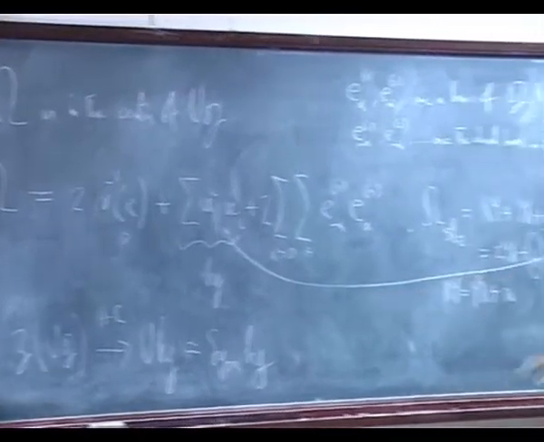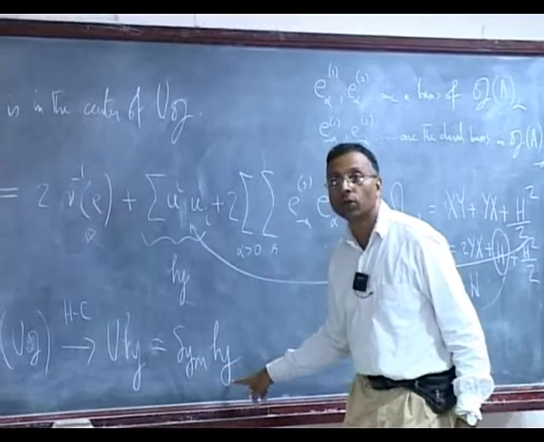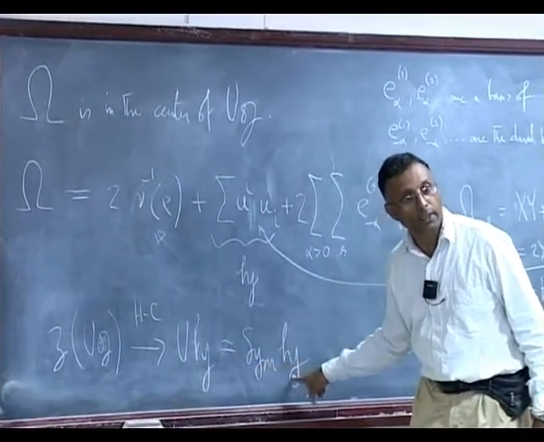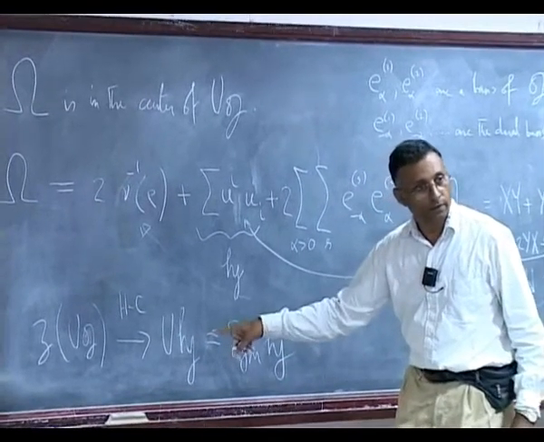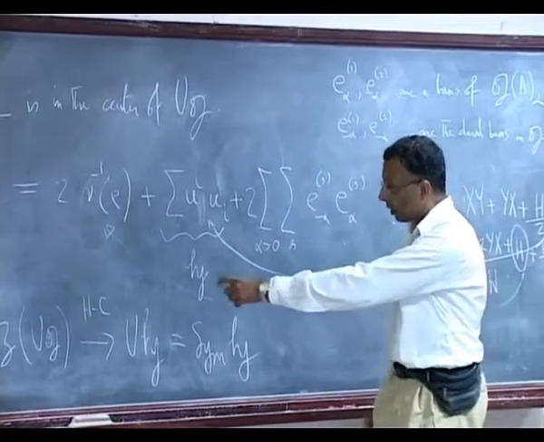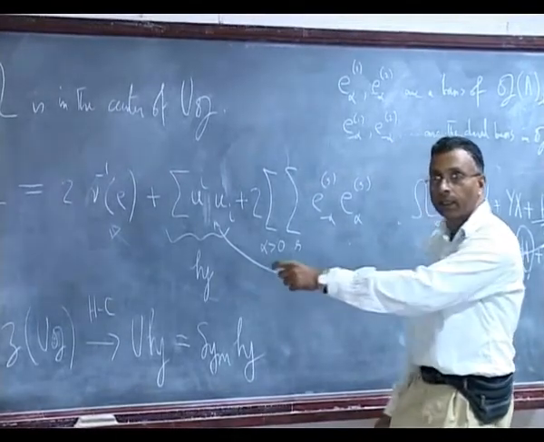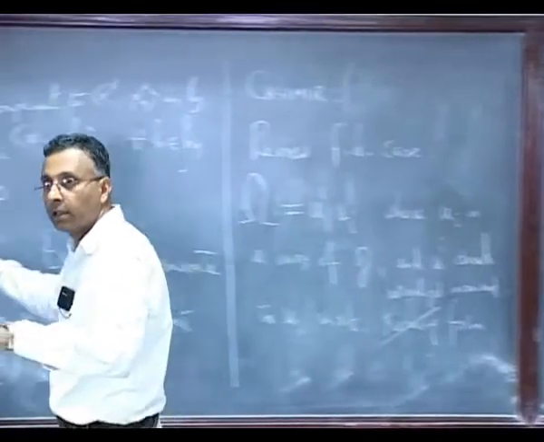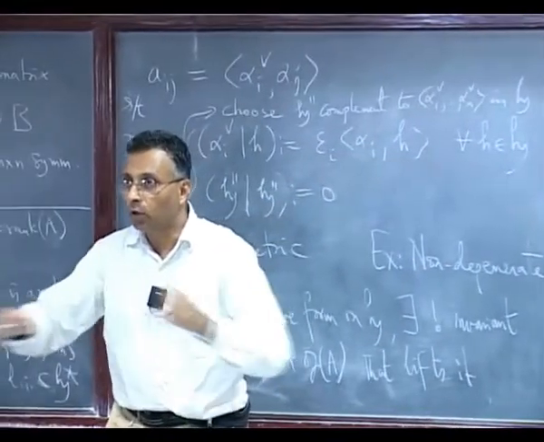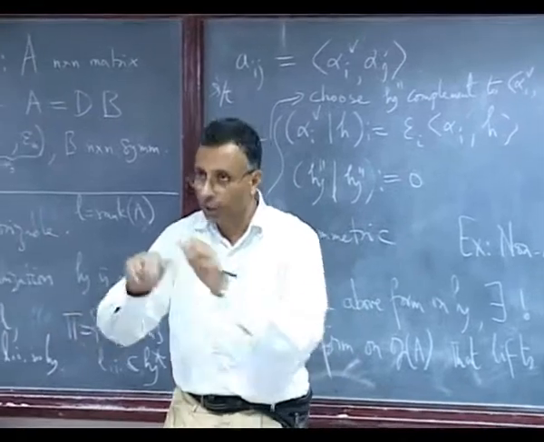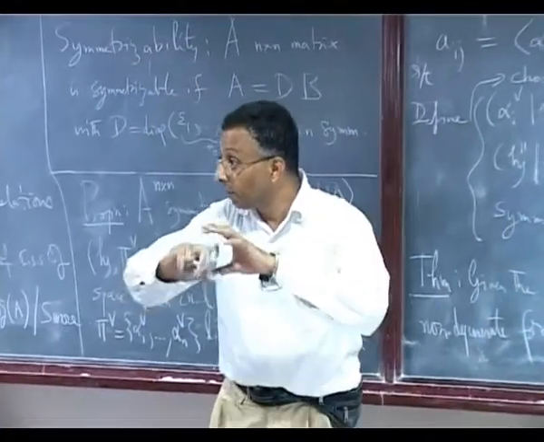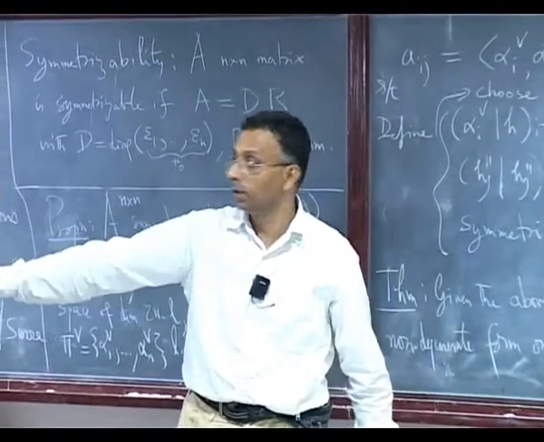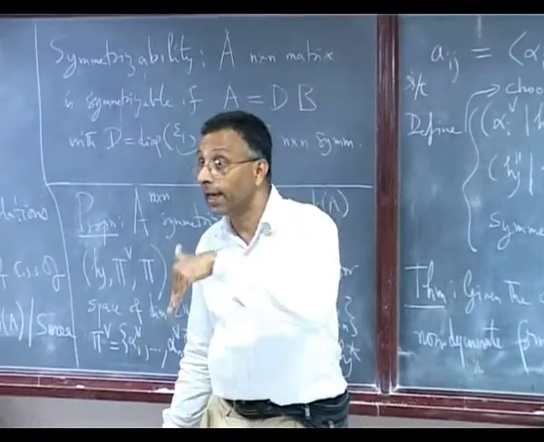From the center of the universal enveloping algebra, he defined a homomorphism to the symmetric algebra, the universal enveloping algebra of H, which is the same as the symmetric algebra because H is commutative. Okay. What is that map? That map, if you recall, the way he defined it is you choose a set of positive roots, some ordering, and then using PBW, you write your given element of UG or of the center of UG in terms of the PBW theorem. There the y's all appeared on the left, the x's on the right. That was the way it was written.